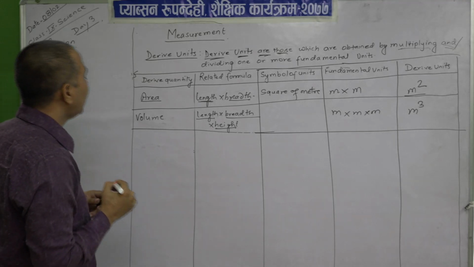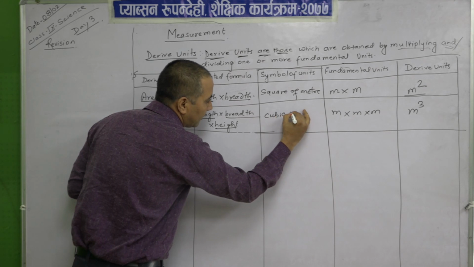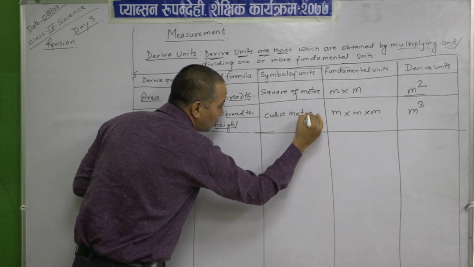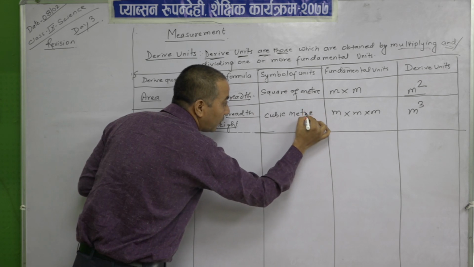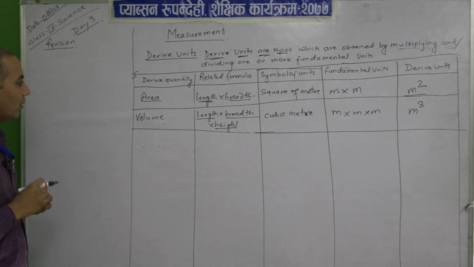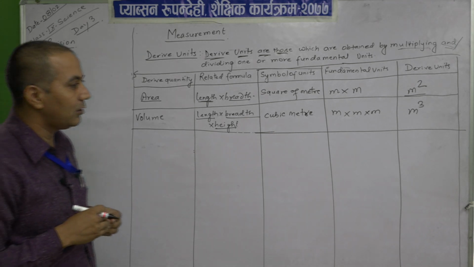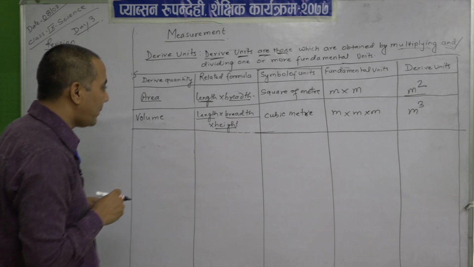What we call as the m cube? Cubic meter. Those who are good in mathematics, you can easily catch up what I said. I think all are good in mathematics. When you practice, you will do well. So, maths and science need more practice.